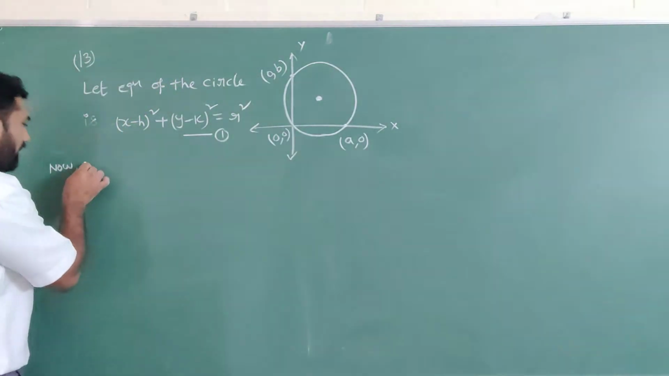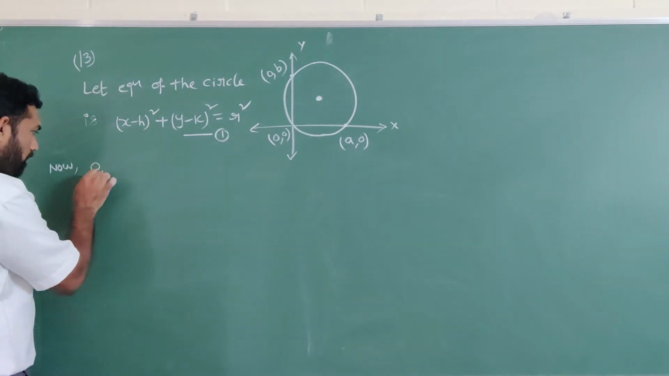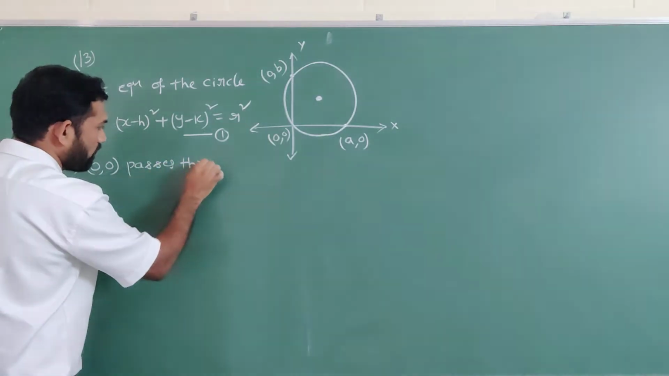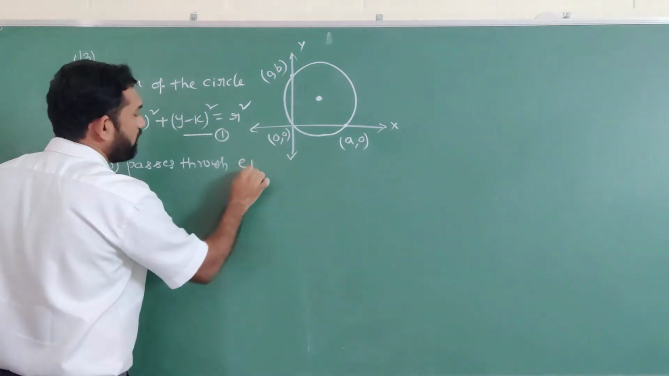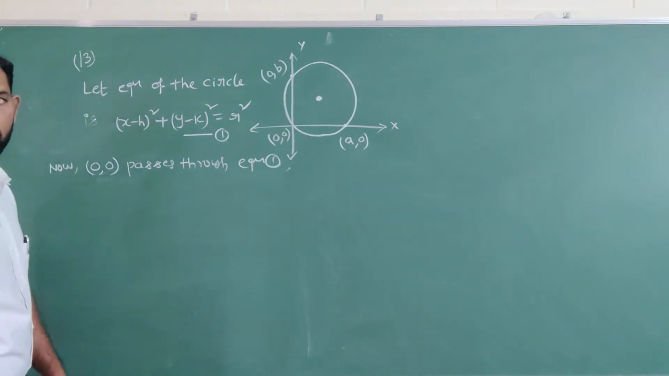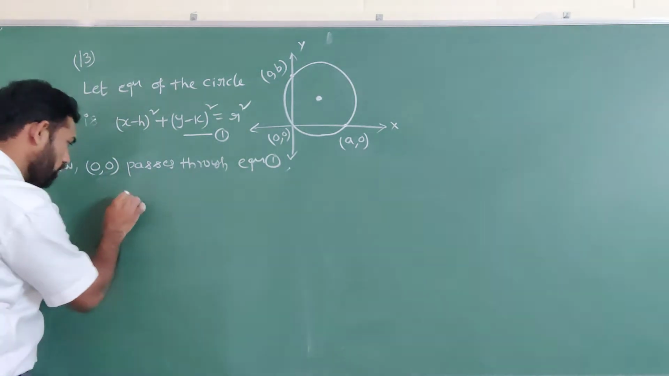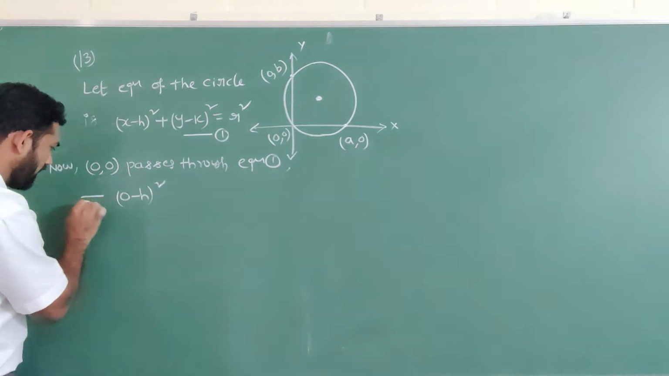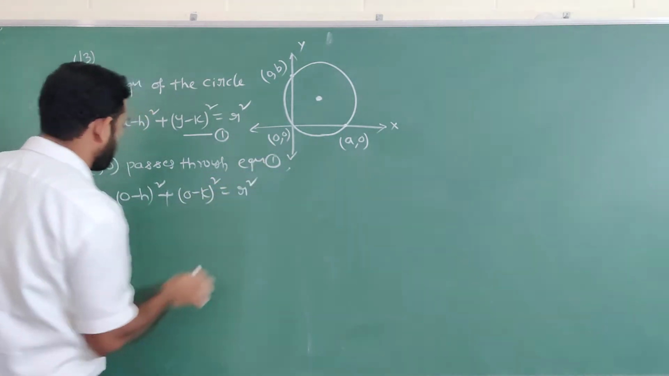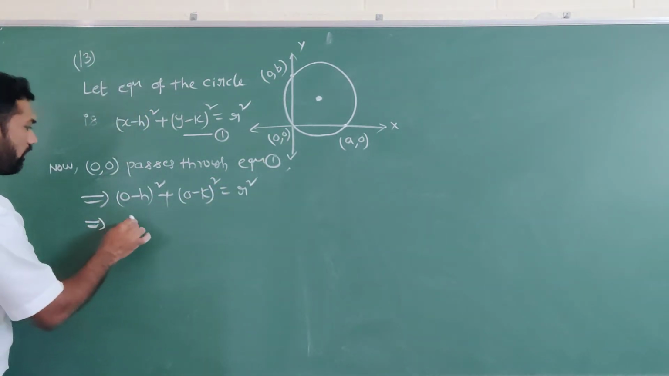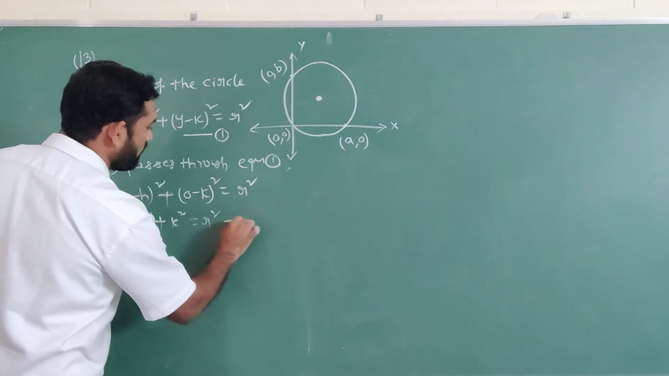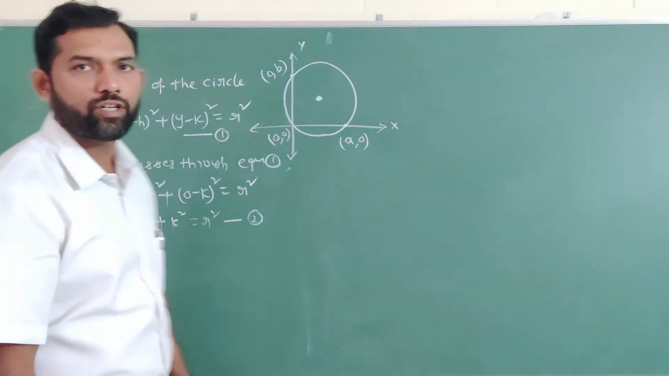The circle passes through 0 comma 0, so it satisfies equation 1. So x equal to 0, y equal to 0, substituted in equation number 1. What happens? 0 minus h whole square plus 0 minus k whole square equal to r square. So we get h square plus k square equal to r square. This is equation number 2.